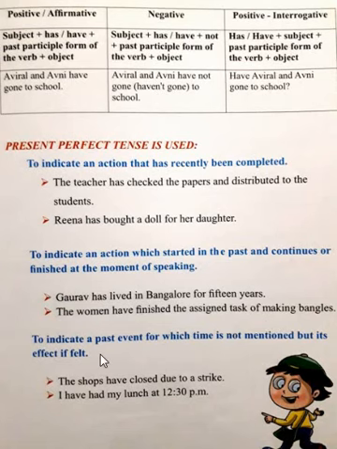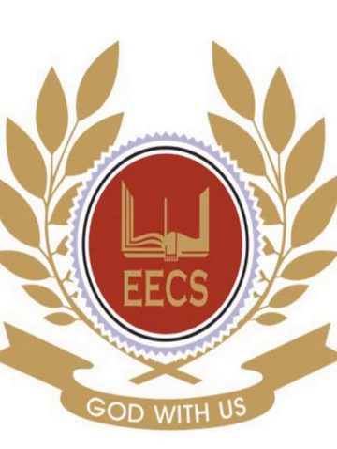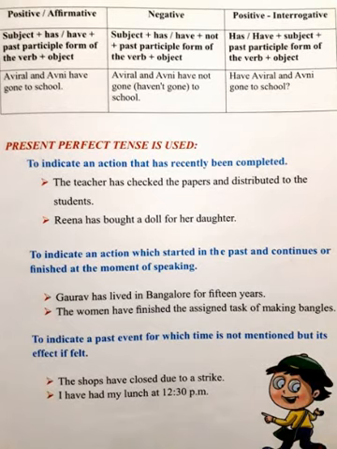To indicate a past event for which time is not mentioned but its effect is felt. The shops have closed due to a strike. I have made my lunch at 12:30 p.m. Okay, so this is all about the verb.